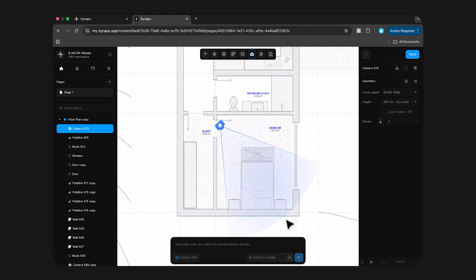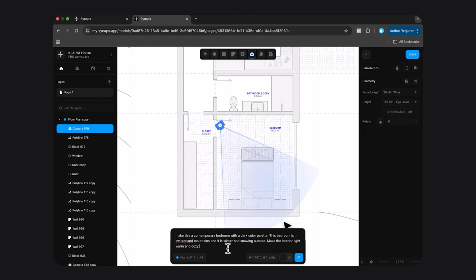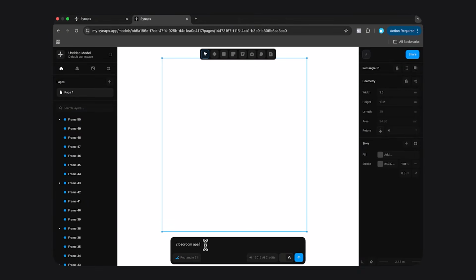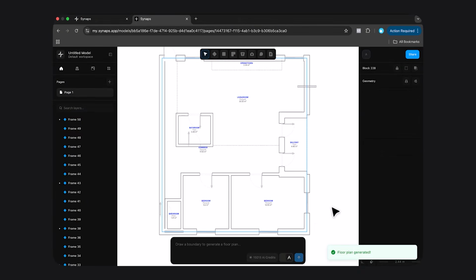Now, in terms of features, honestly, I think Synaps is on a whole other level. And not just compared to AutoCAD, but to any other new generation architecture software out there. So it has 2D floor plan to 3D rendering in 9.8 seconds, which is all real scale based on the floor plan. So you just place a camera on the floor plan that is drawn inside Synaps, which has an amazing user experience in terms of the drafting, and you can basically generate a 3D render view out of the 2D plan. And then you can also draw a boundary, type in a prompt, and generate floor plans, which are all editable, which is absolutely amazing.